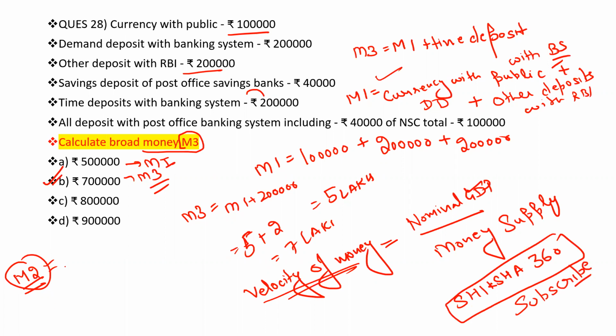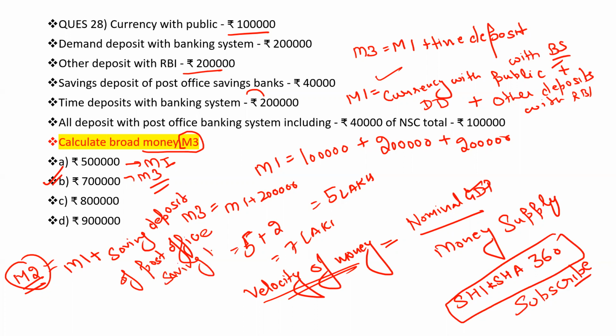And what is M2? M2 is equal to M1 plus saving deposits of post office saving banks. Clear? So please remember both these things. Now move to the next question.